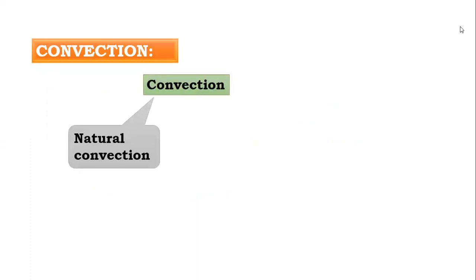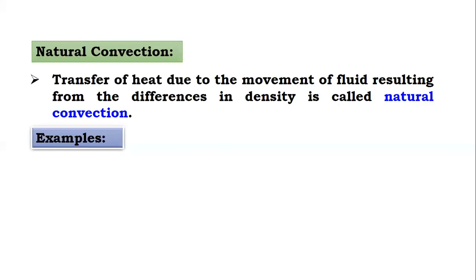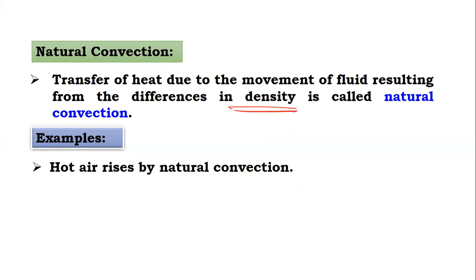Now convection. Convection is classified into natural convection and forced convection. Now let's see the example of both the natural and forced convection. Natural convection: the transfer of heat due to movement of fluid resulting from difference in density is called natural convection. It is because of difference in density. The example is hot air rises by natural convection.